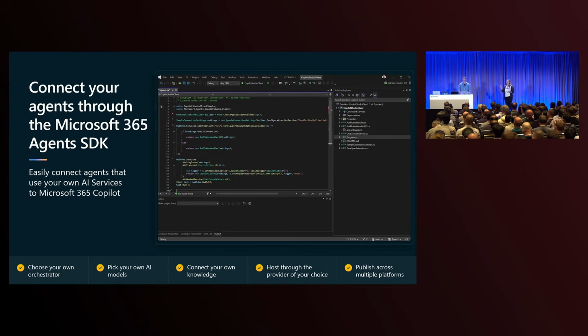And that, of course, is where your users are. Microsoft Teams, no problem. Slack, no problem. M365 Copilot, no problem. We actually support over 15 channels straight out the box, but you can even build your own if you have a native application. You can use the built-in channel adapter technology that ships with the Agents SDK.